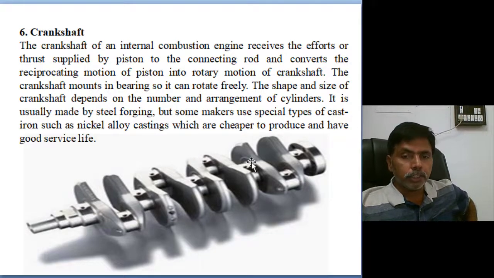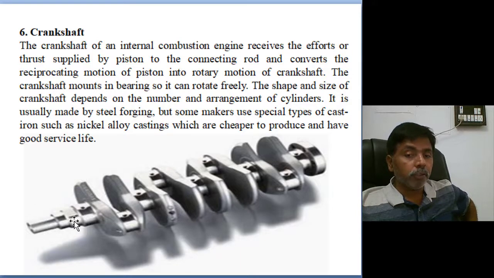So the crankshaft is a major thrust absorbing device. The reciprocating thrust generated by the piston is transferred through the connecting rod and absorbed by the crankshaft. This crankshaft is directly connected to the flywheel, flywheel to clutch, clutch to gearbox.